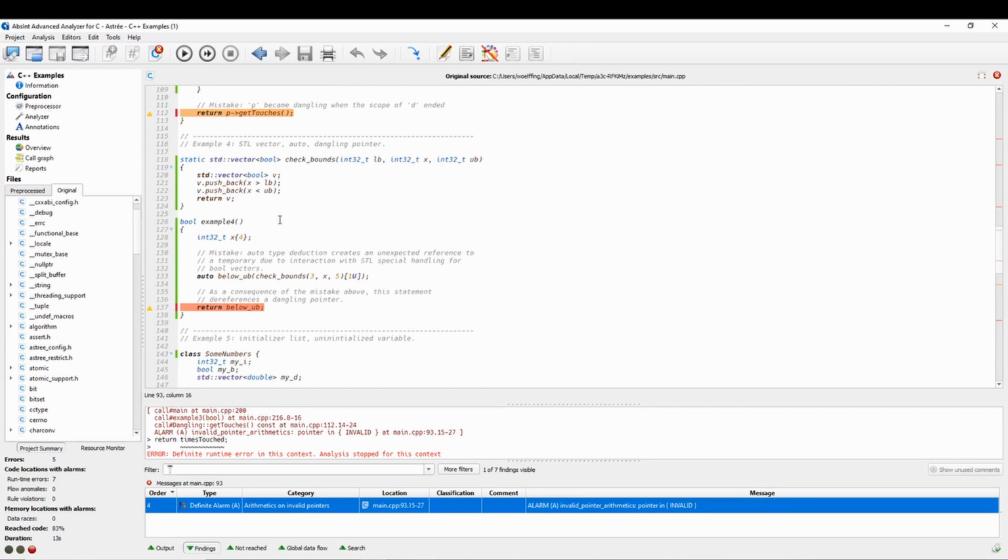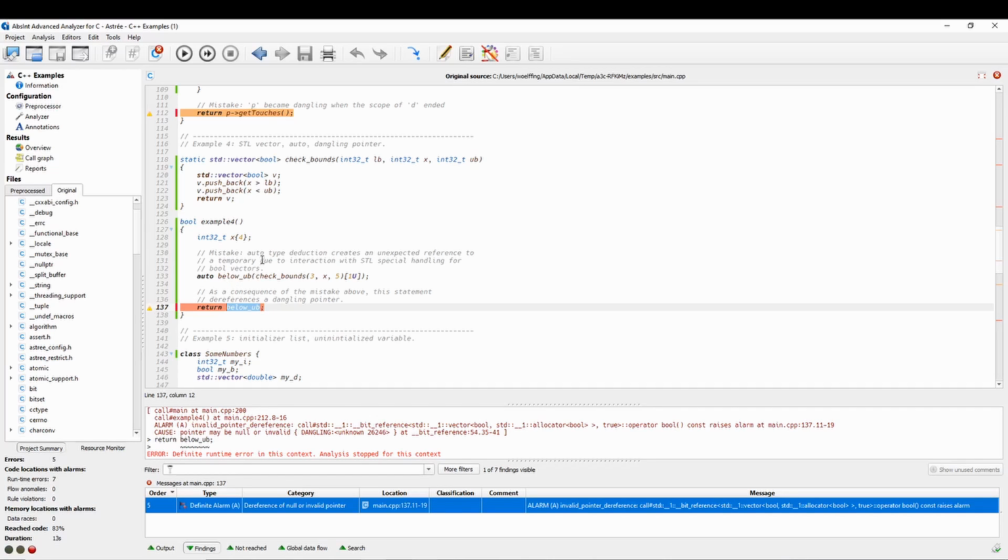The fourth example shows a very subtle C++ specific dangling pointer problem. The programmer expects that below up is a variable of type bool. But auto-type deduction for that variable unexpectedly creates a reference to a temporary object. This temporary object is immediately deleted and consequently the reference in below up is dangling. Astrée detects this problem and warns about uses of the dangling reference.